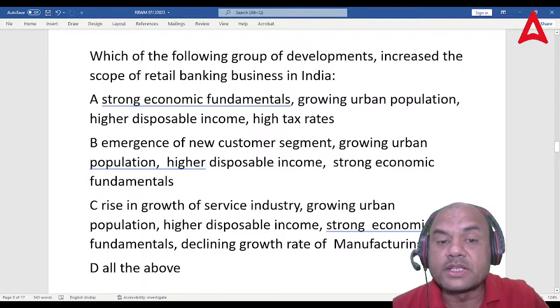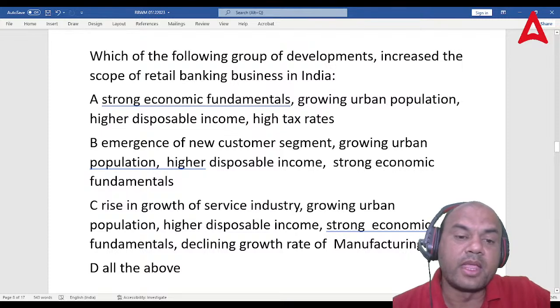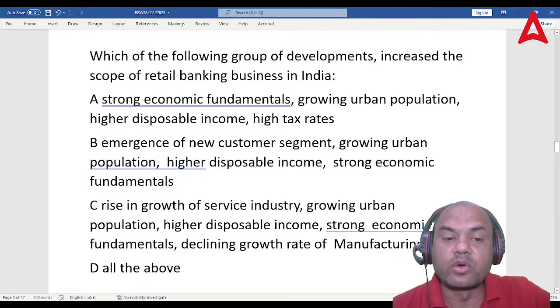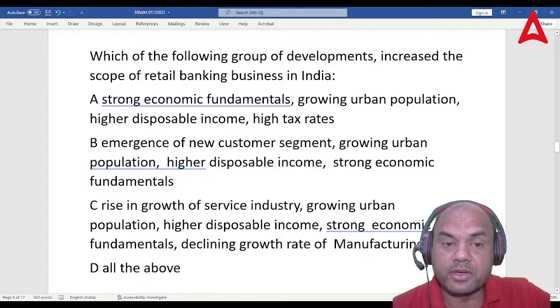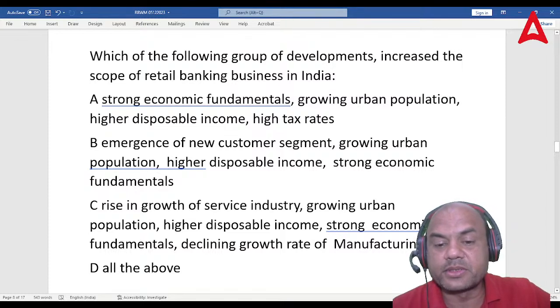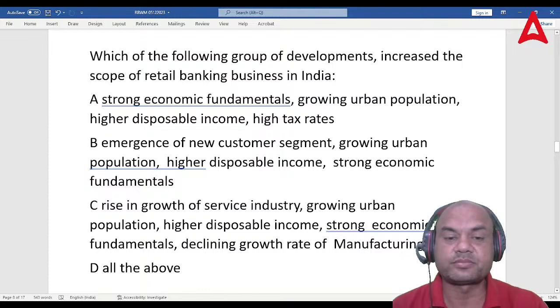Next, which has led to the growth of retail banking? B: emergence of new customer segment, growing urban population, higher disposable income, strong economic fundamentals. C: rise in service industry, growing urban population, higher disposable income, strong economic fundamentals, and declining growth in manufacturing. And D is all of the above. Now think over it. A, B, C, or D. Think fast.